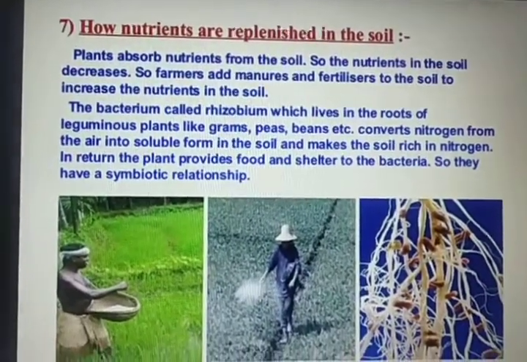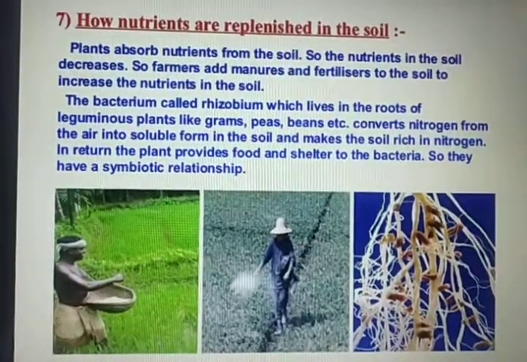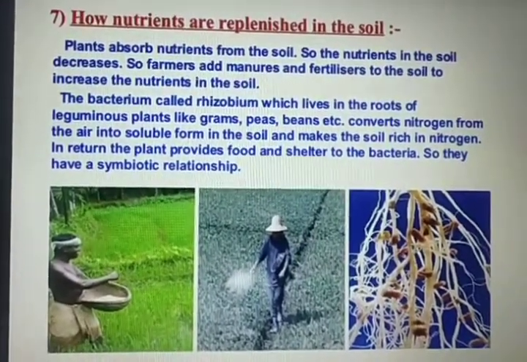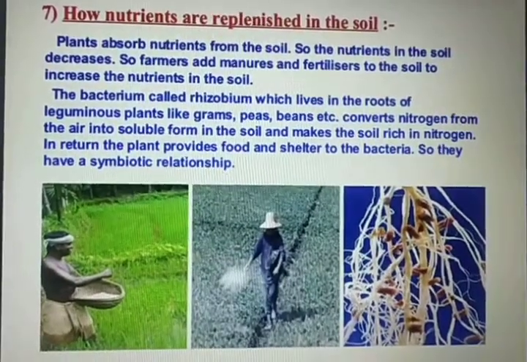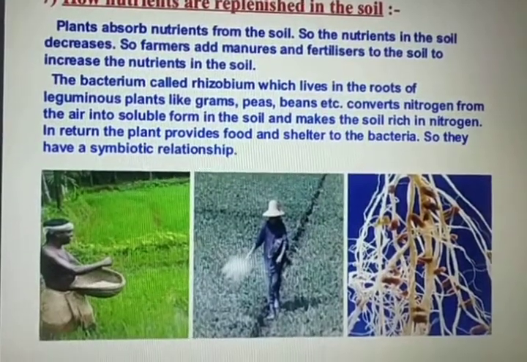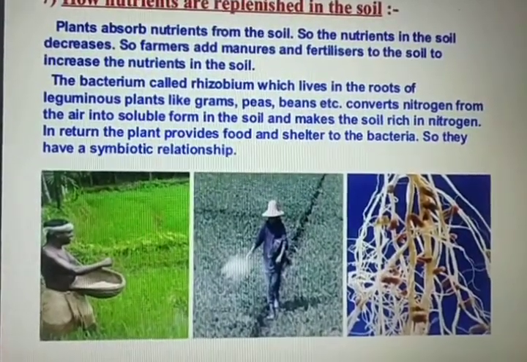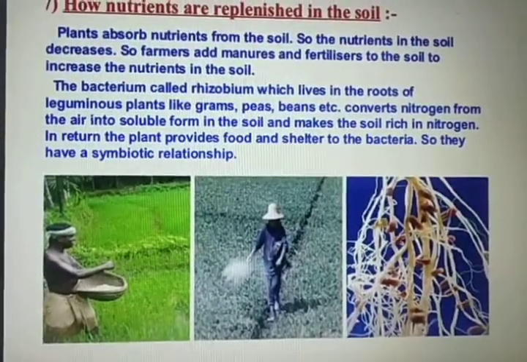Yes children, here you can see farmer is sprinkling manure and fertilizer in his field, and in the third image you can see the root nodules which have rhizobium bacteria, and this rhizobium bacteria converts the atmospheric nitrogen into soluble form.